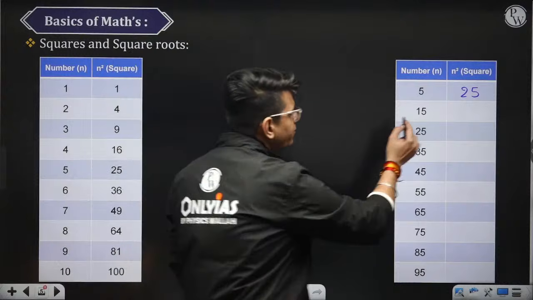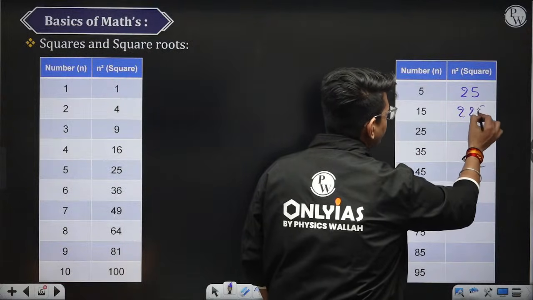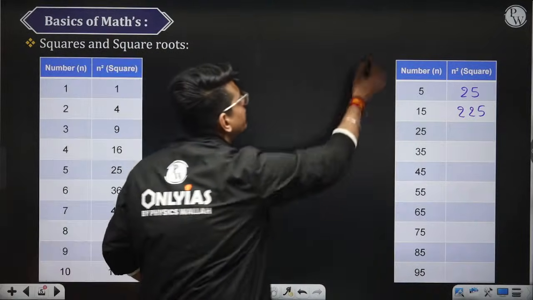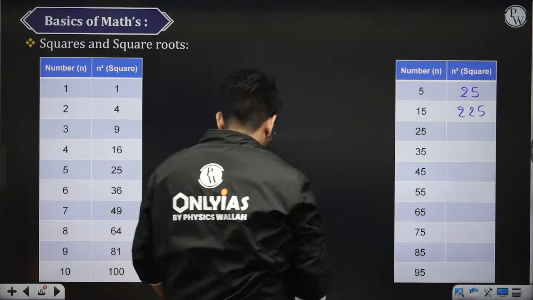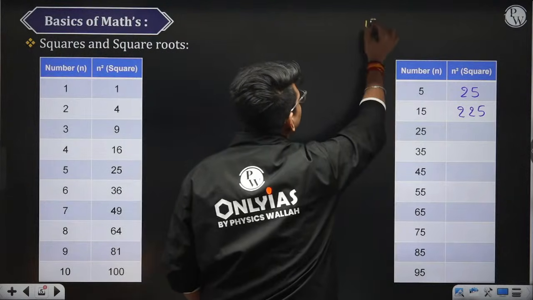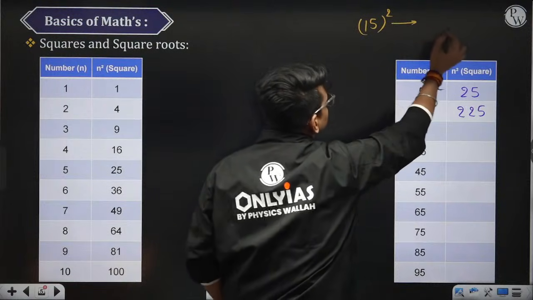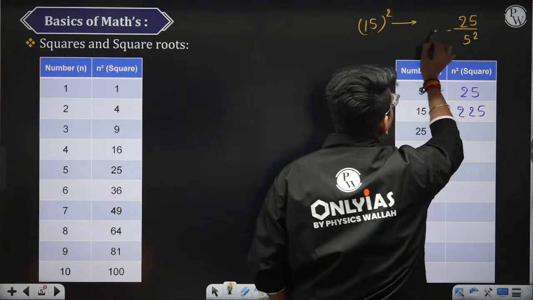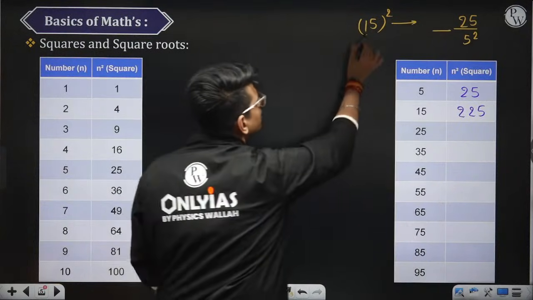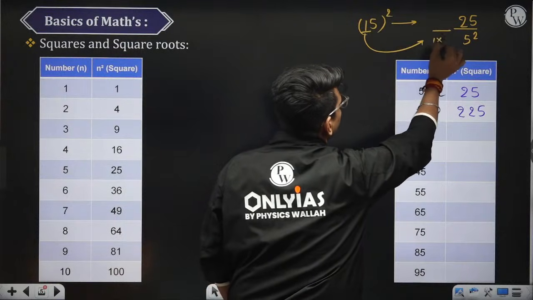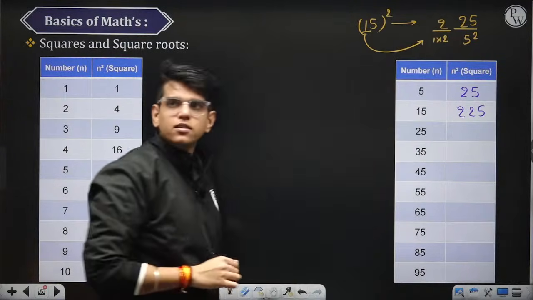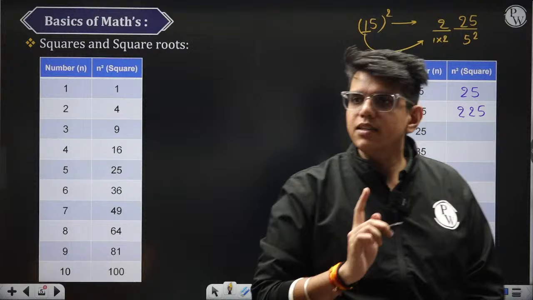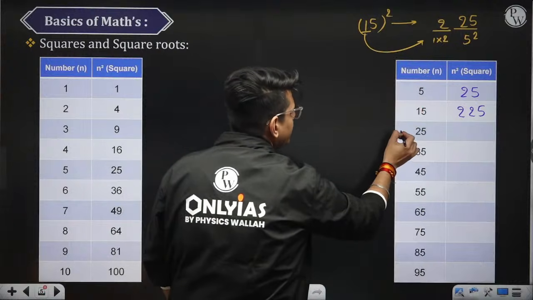So the square of 15 is 225. Okay. Now how to get to these squares very quickly? So 15 square is nothing but the last two digits are 25, which is 5 square, and the first digit is 1 into 2. So you can find the square of 15 as 1 into 2 is the first digit, then the remaining 25. Similarly, when you ask me the square of 25